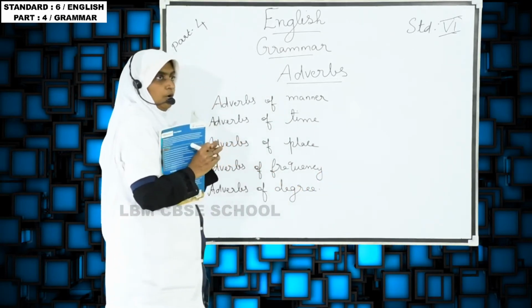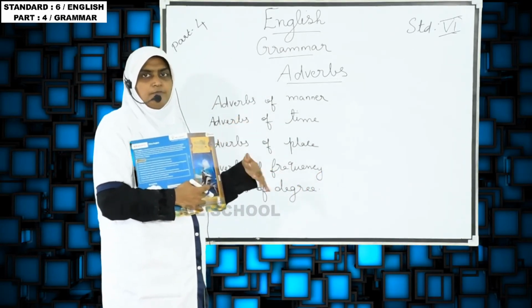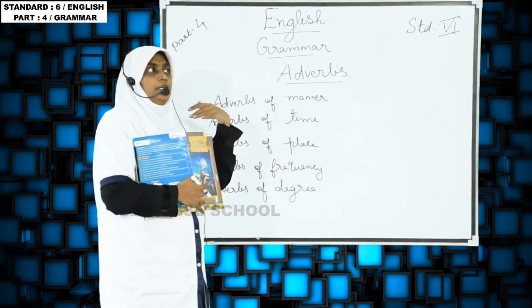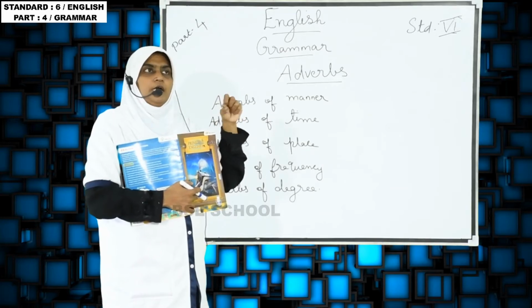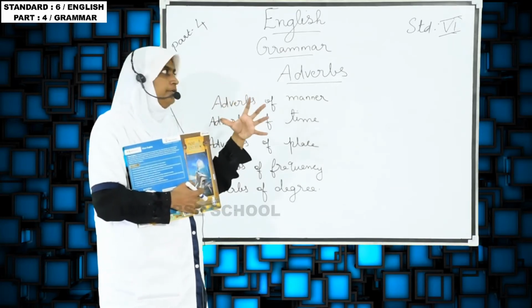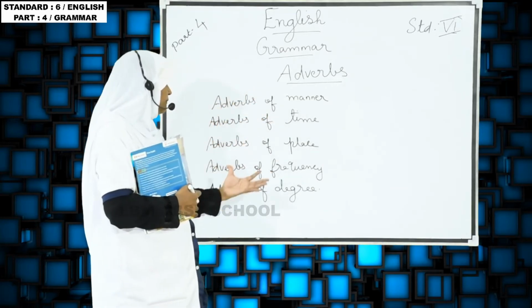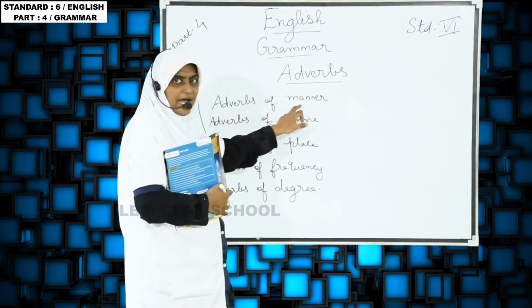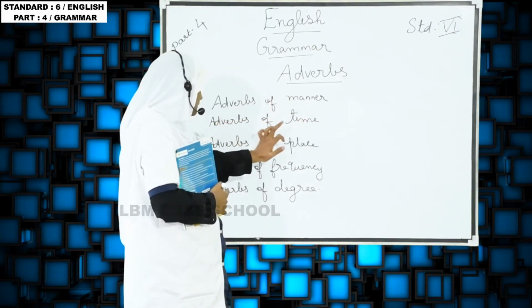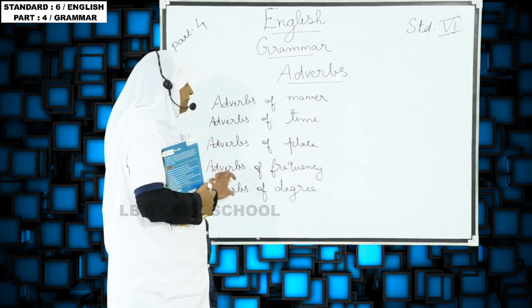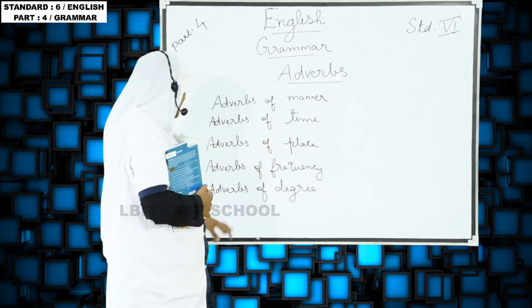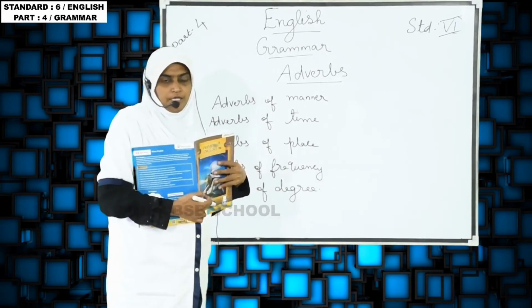Okay, so what I told you, an adverb modifies the verb. So there are so many words that describe manner, time, and everything. So adverbs of manner, adverbs of time, adverbs of place, adverbs of frequency, adverbs of degree are there.